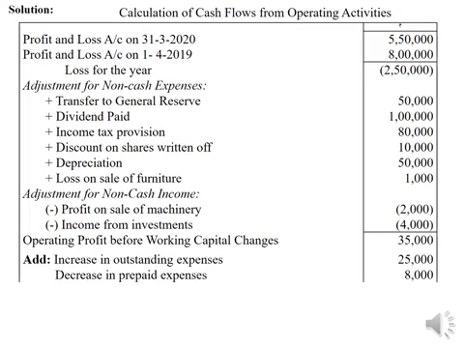Next one is decrease in prepaid expenses, rupees 8,000. Why decrease? In the problem, it is given prepaid expenses on 1/4/2019, that is opening balance rupees 8,000. There is no mention about closing balance of prepaid expenses. Therefore, we can assume that no prepaid expenses exist on the closing date. So it is 0. Therefore, 8,000 worth of prepaid expenses have been decreased. Prepaid expenses is part of current assets. Decrease in current asset results in increase in cash. Therefore, it should be added.